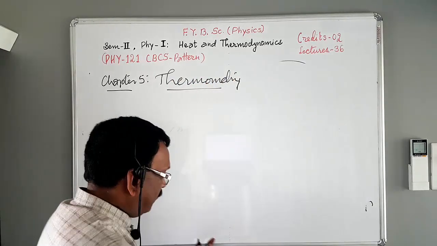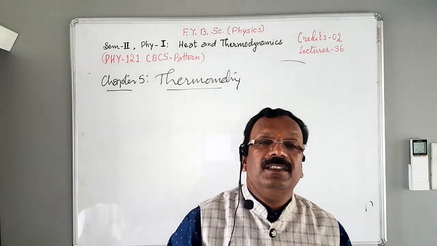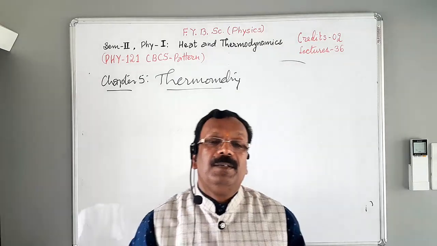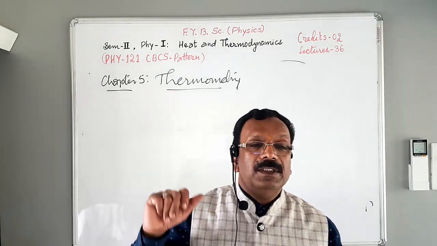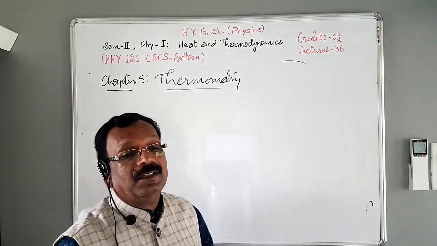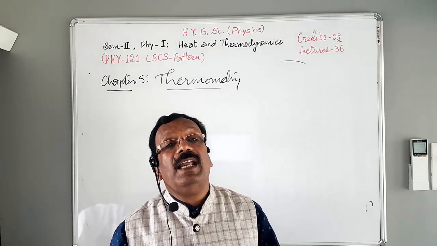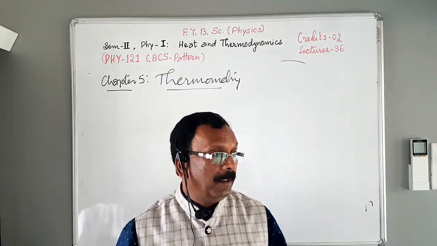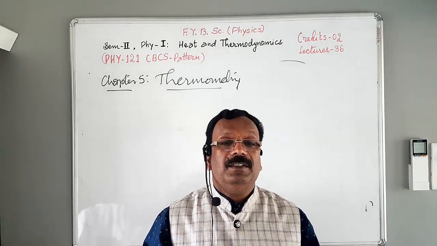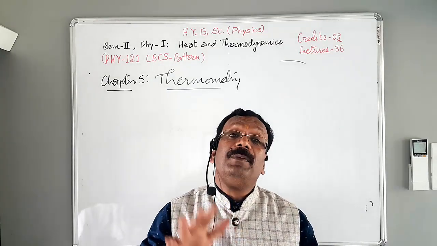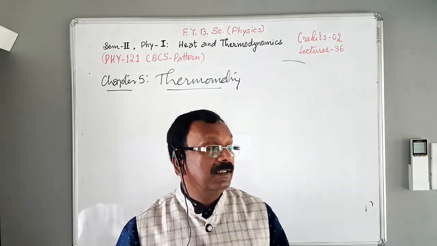Thermometry is the branch of thermodynamics which deals with the measurement of temperature. So in this chapter we have to study the concept of heat and temperature. Then we have to study the principle of thermometry, on which principle a thermometer works. Then temperature scales and